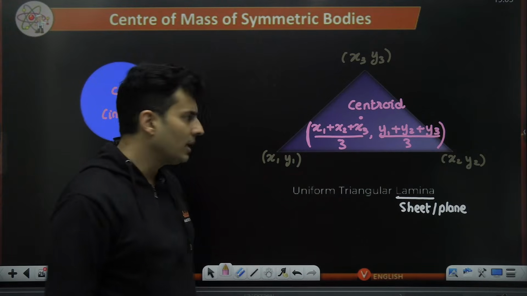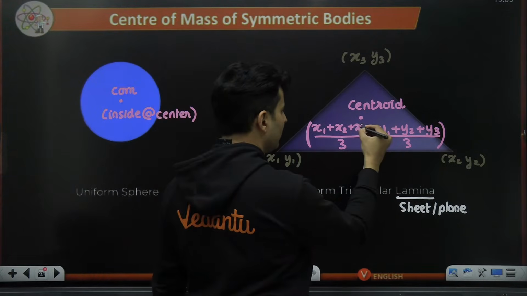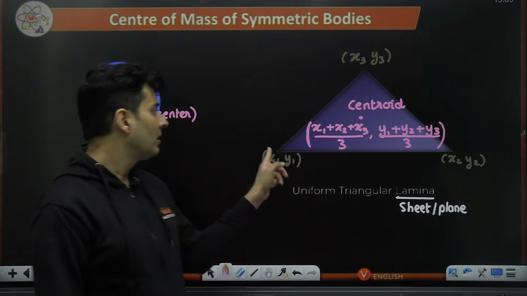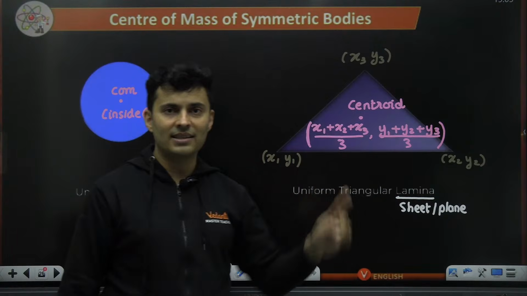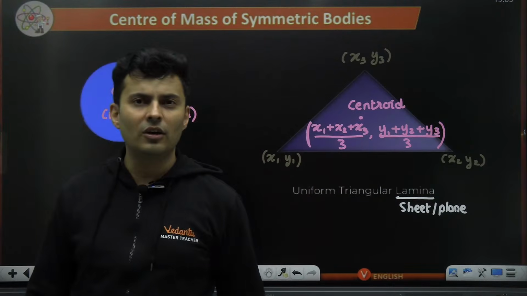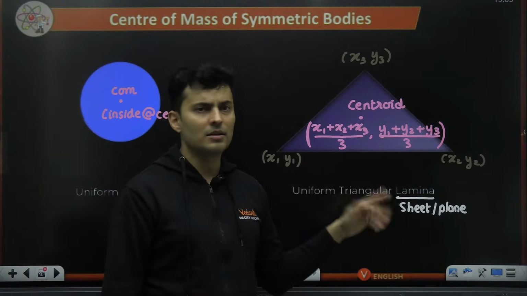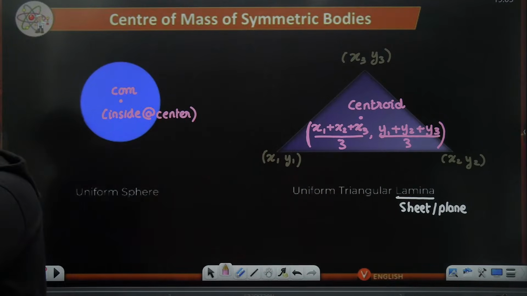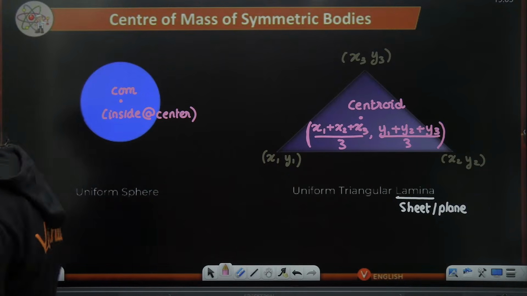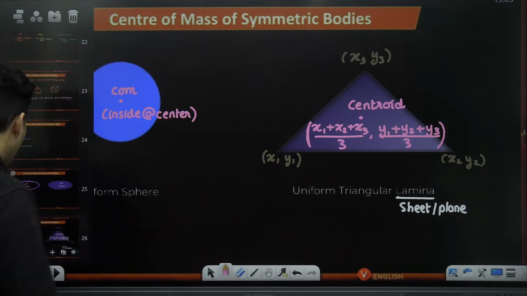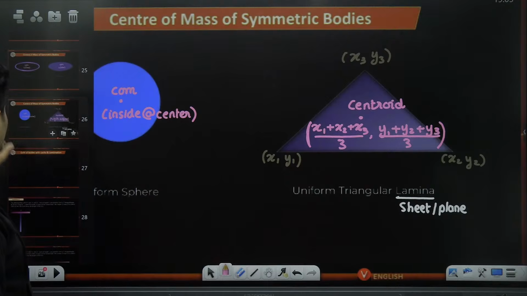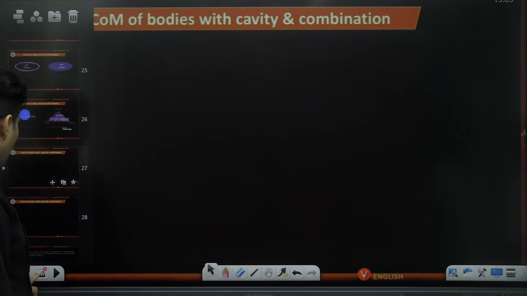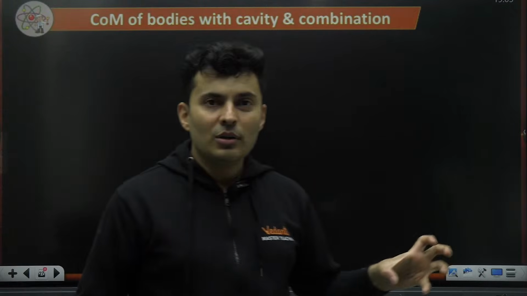Is that absolutely clear? x1 plus x2 plus x3 divided by 3 and y1 plus y2 plus y3, whole thing divided by 3. Those are the coordinates of the vertices. From that you can locate the center of mass. You don't have to do any geometrical construction. Okay, directly you get the answer. Okay, perfecto, amazing, amazing. Now, having said this, let's use this in some kind of problems where you will combine